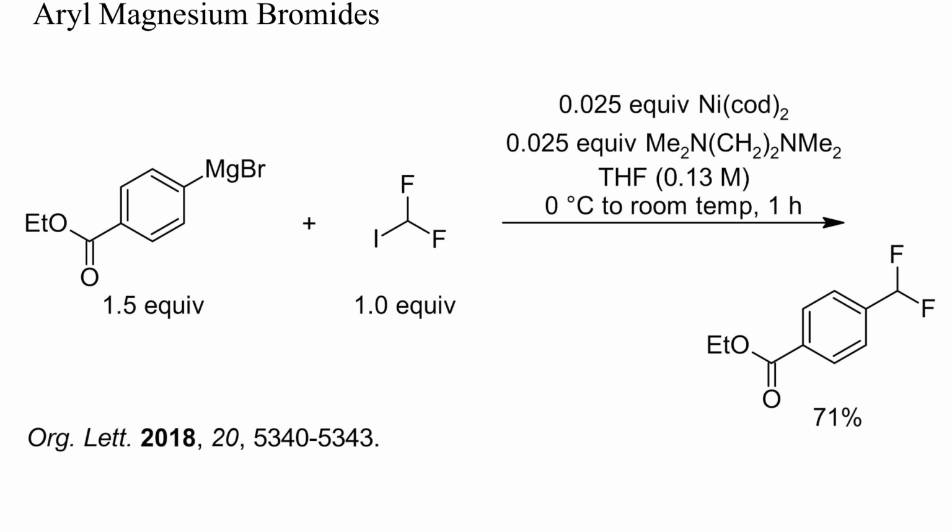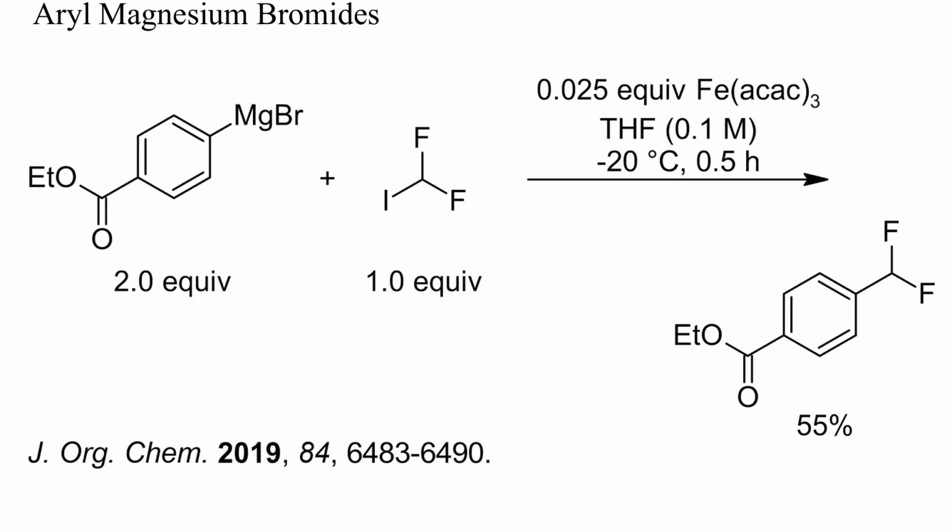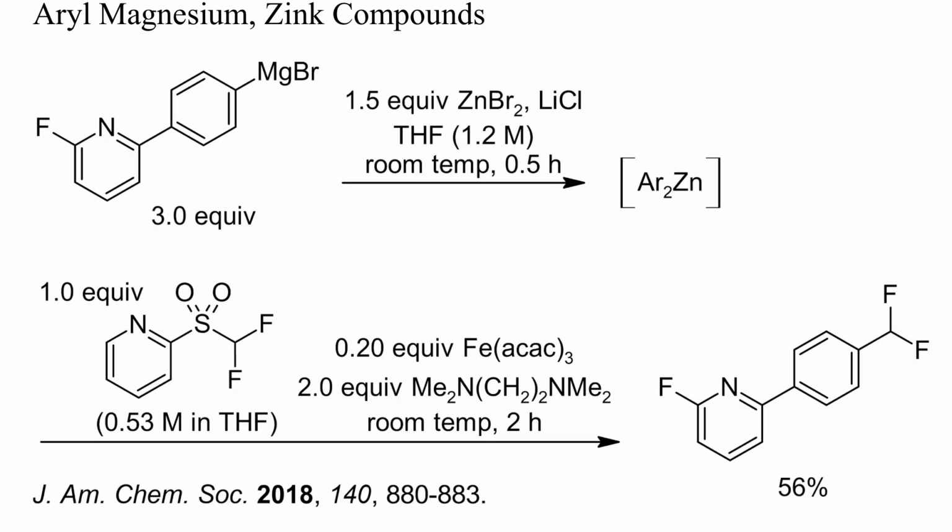Aryl bromides are almost as reactive as aryl iodides, but less expensive and therefore usually preferred as starting materials. Here, an aryl bromide was first converted into a Grignard reagent and then alkylated with difluoroiodomethane. Because fluoroalkyl iodides are poor electrophiles, the reaction was catalyzed by nickel and proceeded by an intermediate difluoromethyl nickel complex. This same reaction can also be catalyzed by iron complexes.